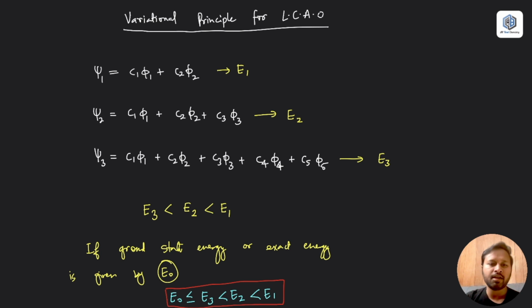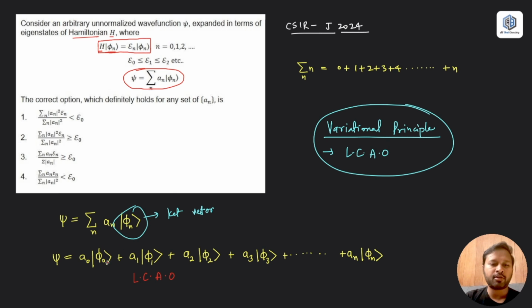So this is the relationship which we have among all these energy values. The whole idea of explaining this was to make you understand that this question is also a linear combination of atomic orbitals, and the relationship is being asked between the energies. Now you will ask how we are going to get this value of energy. For that, you have to operate the operator, or find the energy corresponding to a particular operator.